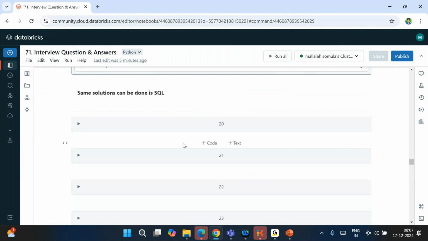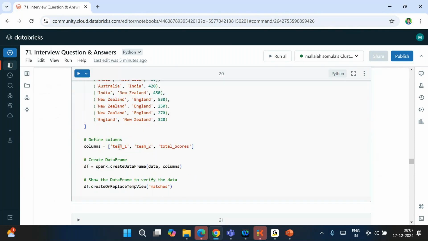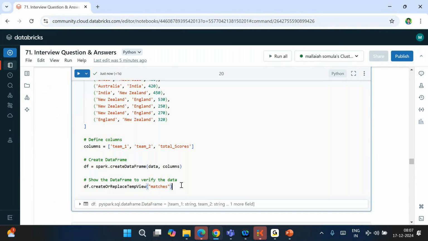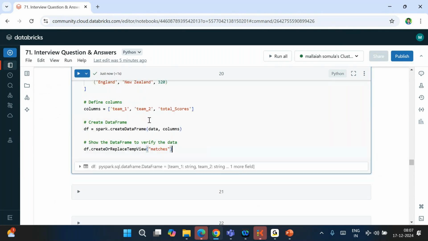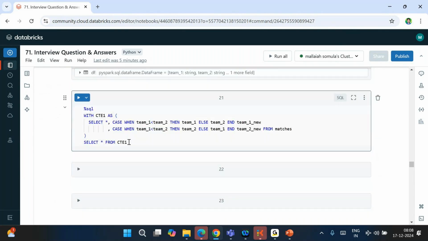See, the same solution can be done in SQL as well. It is very, very simple. So yeah, let me tell you. We don't have time to discuss this, that's why I'm not discussing it. Okay. So from the same DF, I'm creating a table called matches, a temp table with the same data. And I'm trying to show you